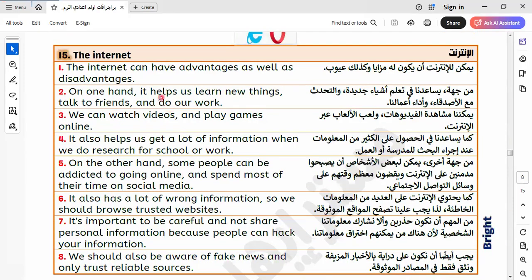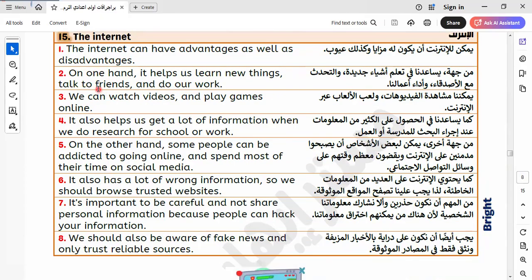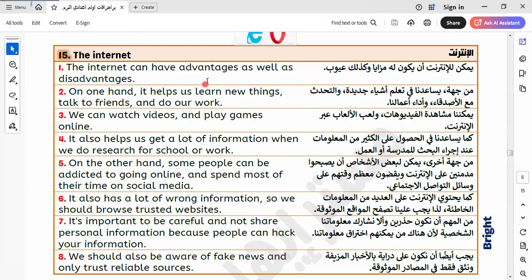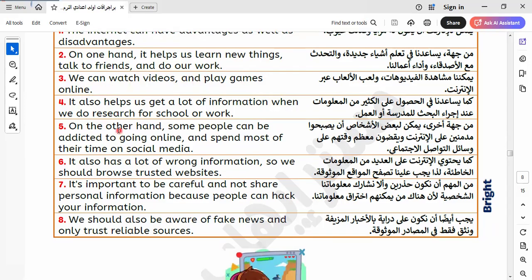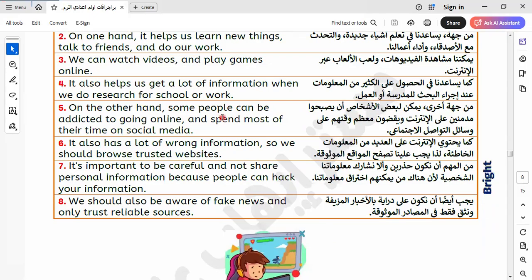The internet. Here we talk about the internet. I think all of us like the internet. The internet can have advantages as well as disadvantages. Okay, we have pros and cons. On one hand, it helps us learn new things, talk to friends, and do our work. We can watch videos and play games online. It also helps us get a lot of information when we do research for school or work.